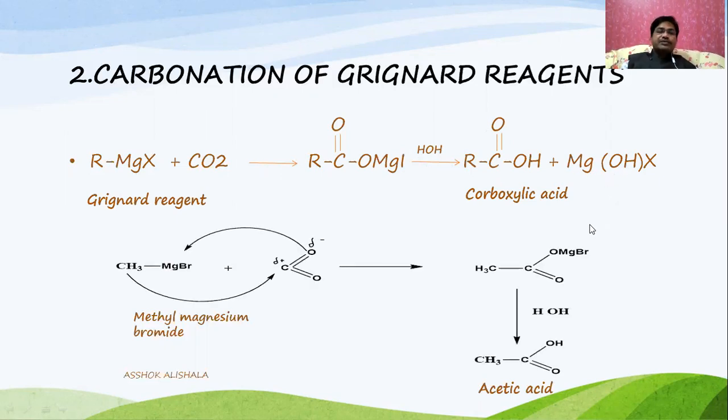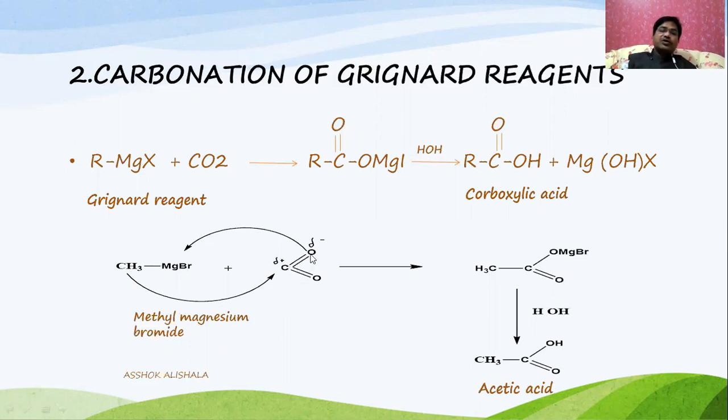How does this take place? Actually, in carbon dioxide, you observe there are two double bonds between the carbon and oxygen: carbon-oxygen double bond and carbon-oxygen double bond. Among these double bonds, some changes take place between the carbon and oxygen in one double bond.